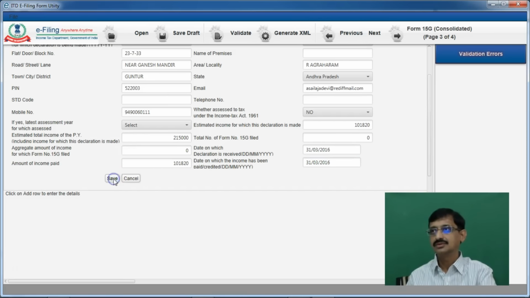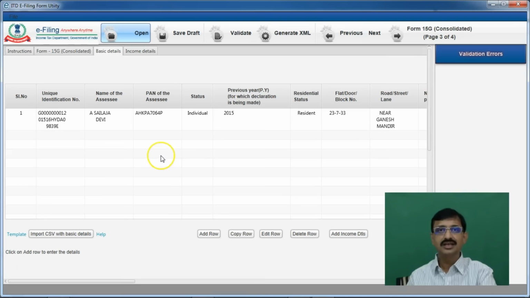Let me save. It is saved. Now if there are any errors, then automatically they will be displayed in this particular validation errors pane. Now once this is done, if you want to add another row, you have to click on add. If you want to edit an already populated row, you have to click this one. Or else if you want to delete a row, you have to click this particular button. Since this particular payer has only one declaration, I will just proceed.